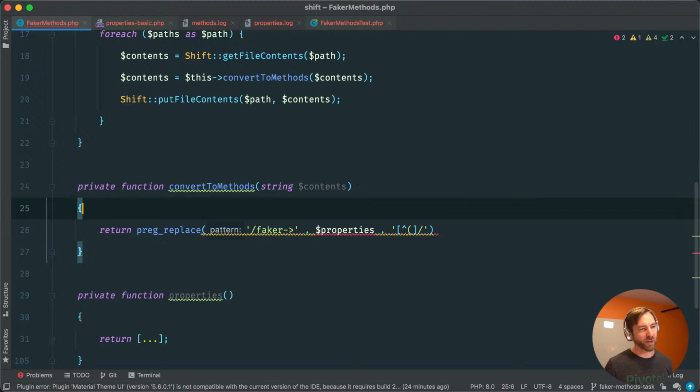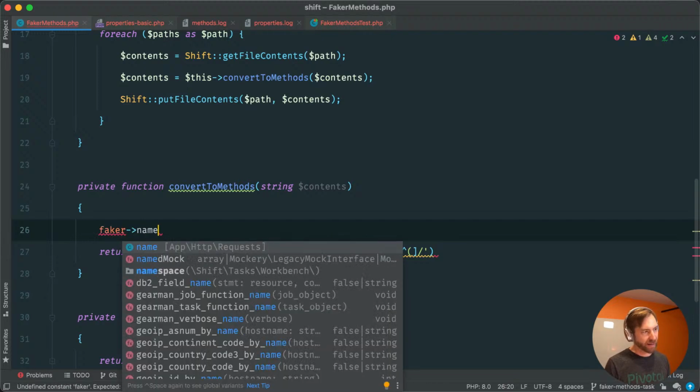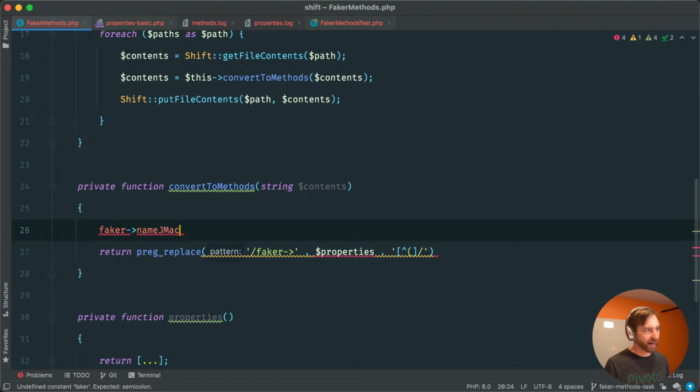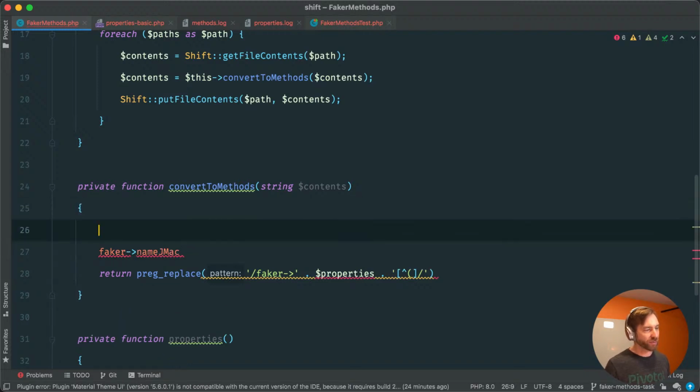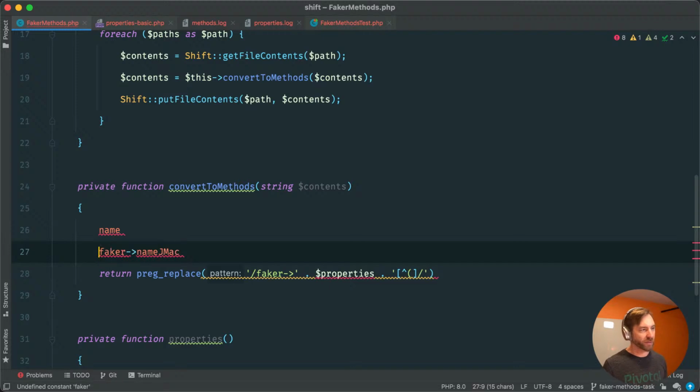I think so long as we know that there's some kind of word boundary there, but there's some nuance to that I already know is going to be a little bit weird. So for example, that's going to match theoretically, like if we say name, you know, JMac, like our expression for when we go to search for just name as the property, if you consider that the search term, it's going to match this, right? It's going to take just this piece.